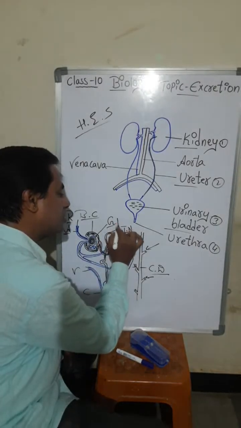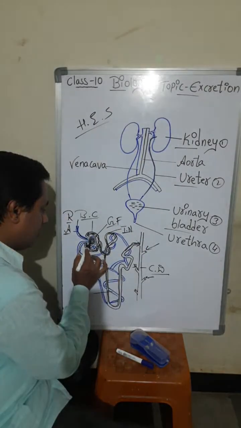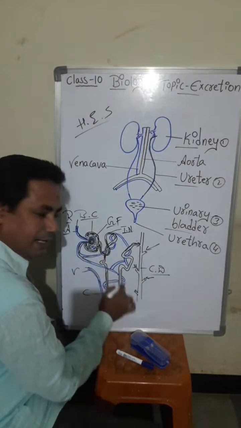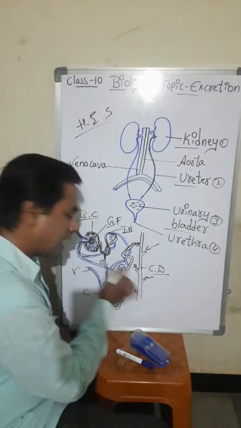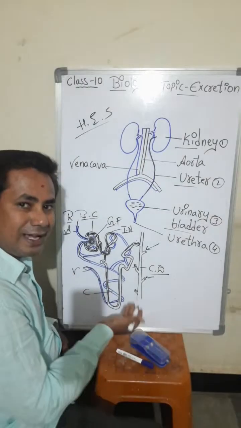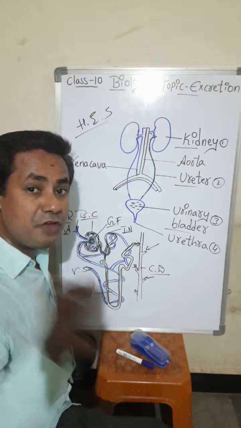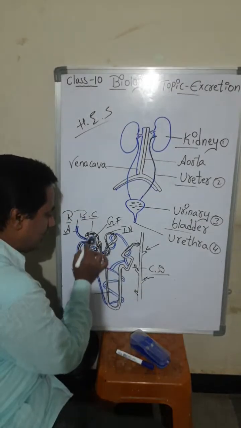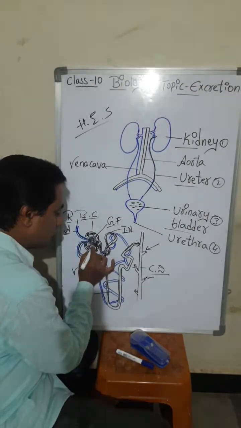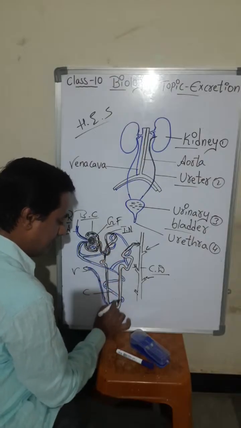Glomerular filtration takes place inside the Bowman's capsule, and the filtered blood, oxygenated blood will move everywhere and give the oxygen and take the carbon dioxide, and the blood will come back. The purified blood will come back. Our blood is purified and it eliminates the waste materials. That waste material is collected in the glomerular Bowman's capsule now. So that will move forward and it will come here inside the nephron.